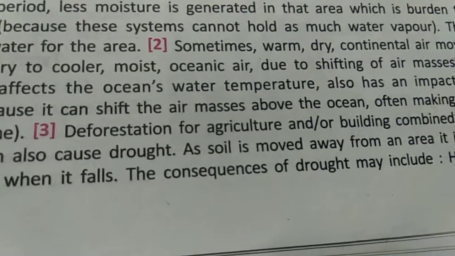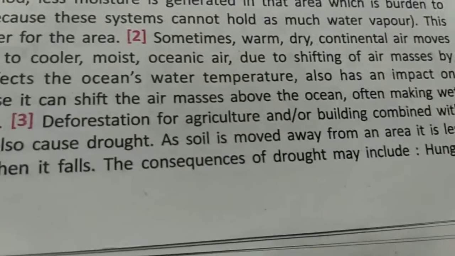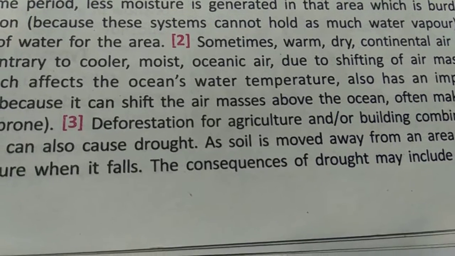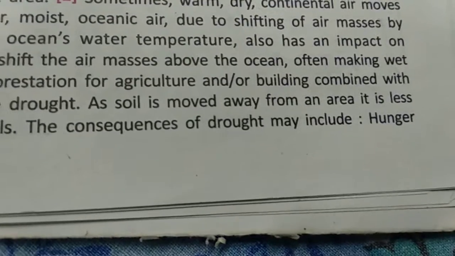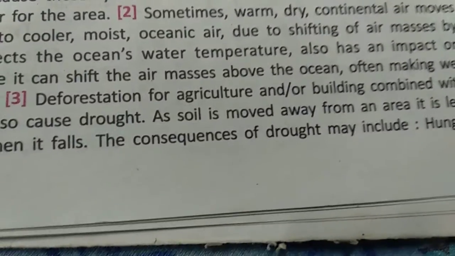Deforestation for agriculture and building, combined with the resultant erosion, can cause drought. As soil is moved away from an area, it is less able to absorb the water that falls.